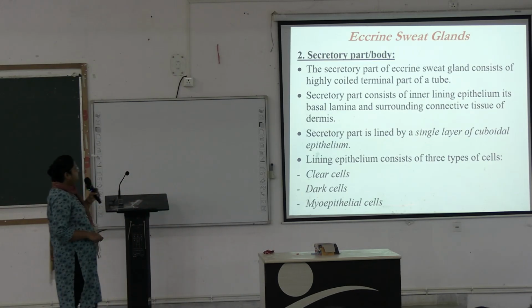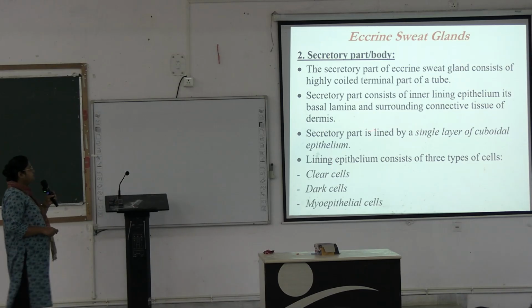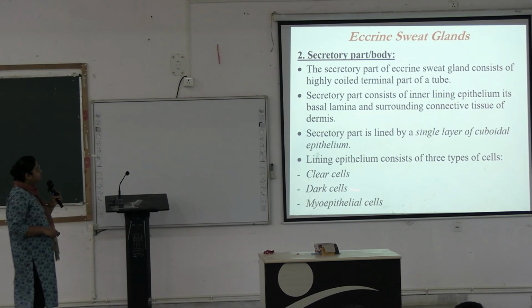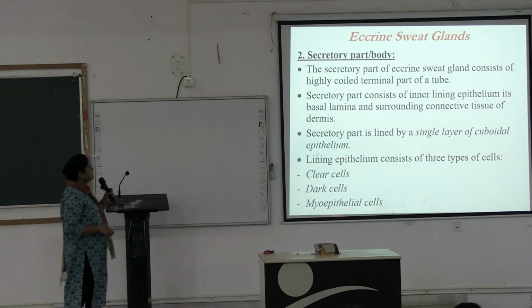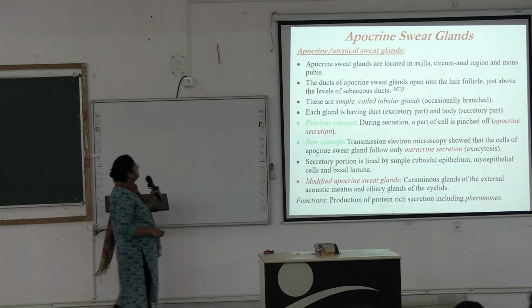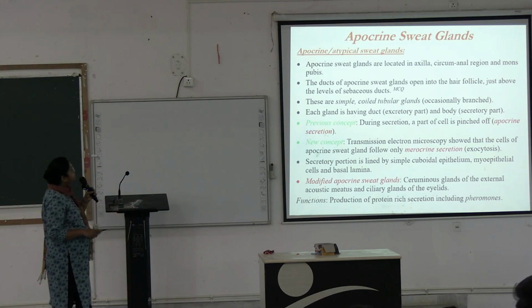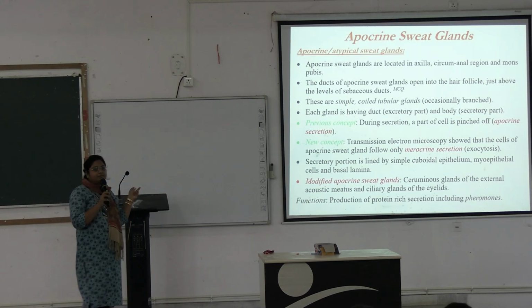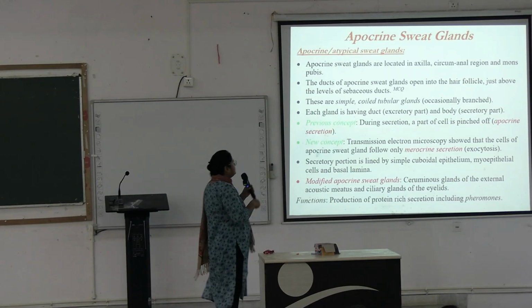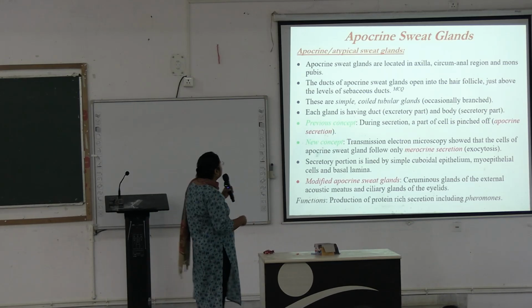Okay, so the lining epithelium consists of these three types of cells. It has a secretory part. The secretory part consists of inner lining epithelium, basal lamina, and surrounding connective tissue, the dermis. These are the cells of the secretory part: clear cells, dark cells, and myoepithelial cells, which help in secretion. Next is apocrine. You remember the two terms, apocrine sweat gland and eccrine sweat gland, and their locations only. Next.